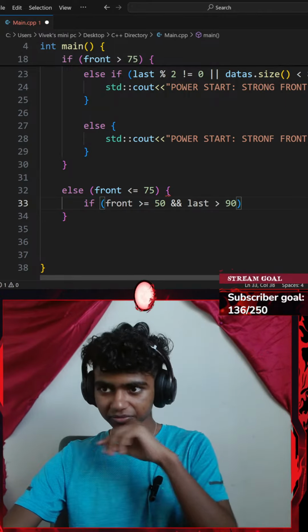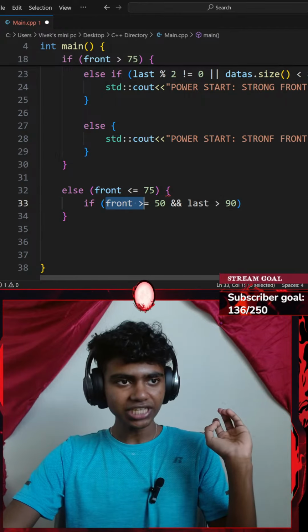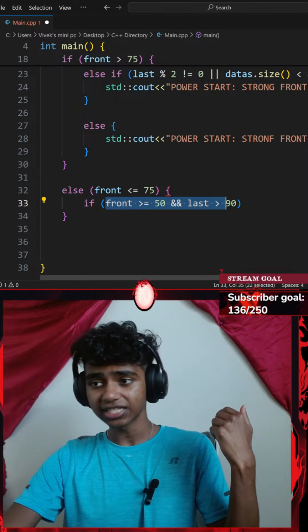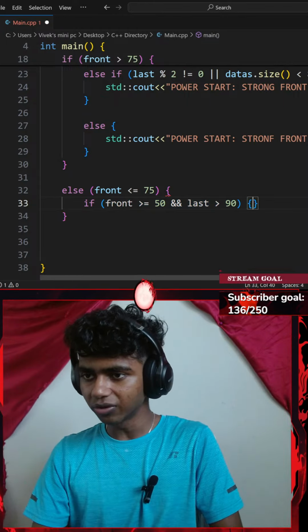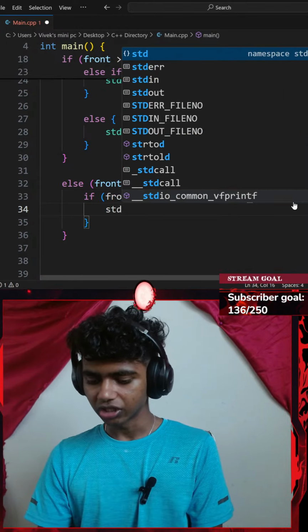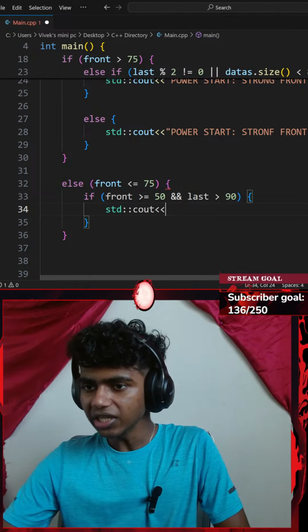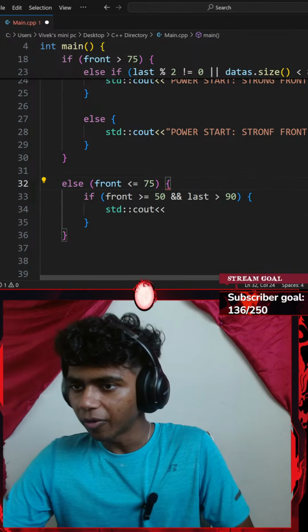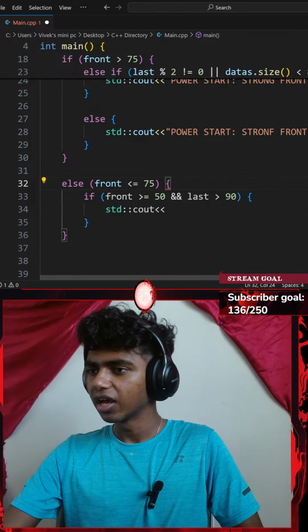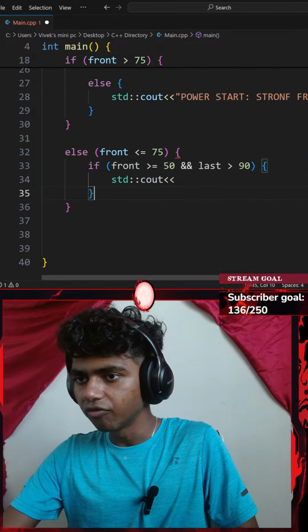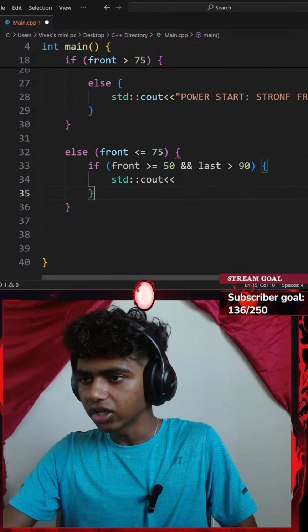That said, if my front is greater than or equal to 50 and my last is greater than 90, I'm going to be going with a standard console output. So let's go with standard console output with an insertion operator. Honestly, why does it show an arrow mark here? I was pretty sure this is how we could do stuff. I could check that in a bit.